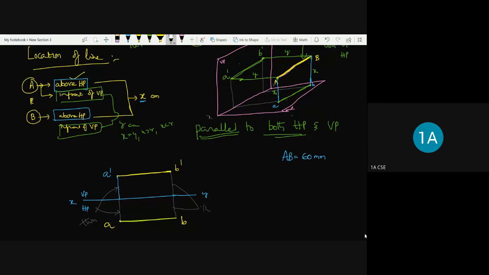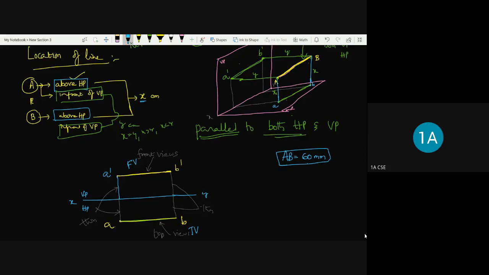And the views should be thick. These are called views. Views means this is called front view, and this is called top view. So front view and top view. And here AB is equal to 60 mm. So this is even the projection.